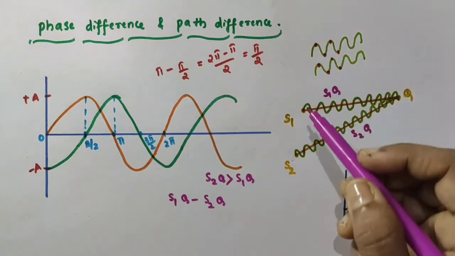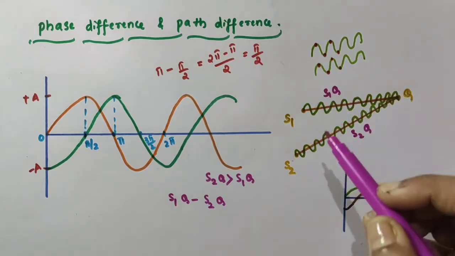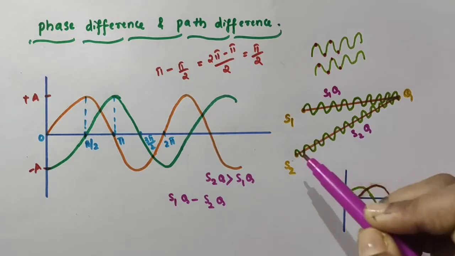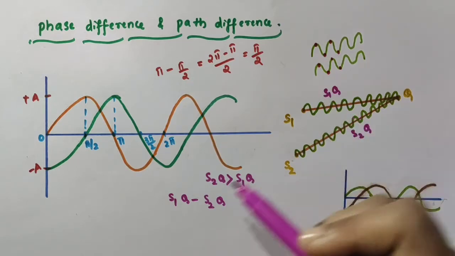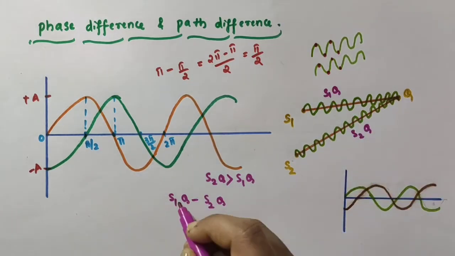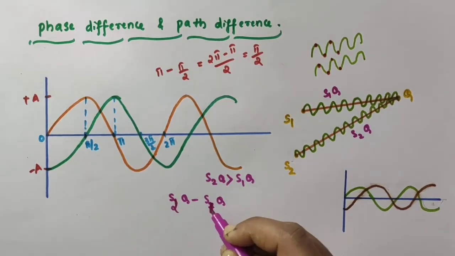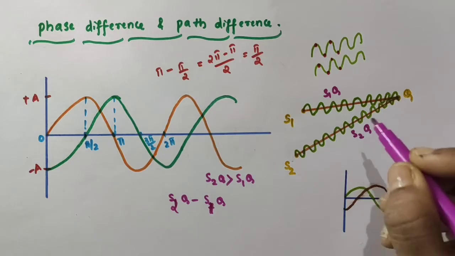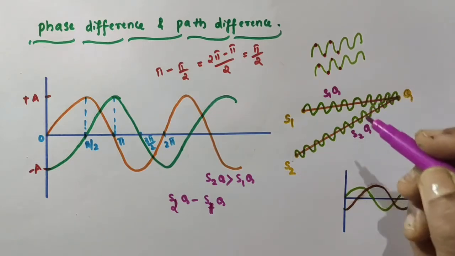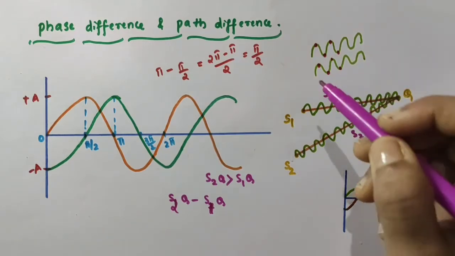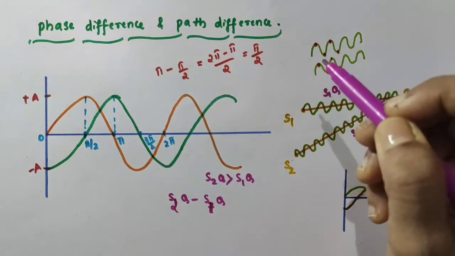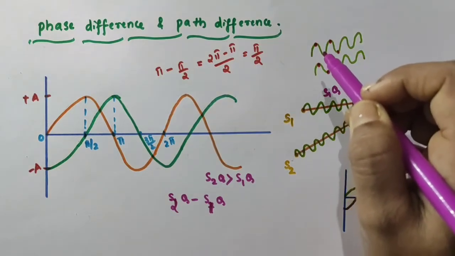Initially these two waves can be in phase, but since there is a path difference between them, S2Q minus S1Q, there can be a phase difference between the two waves. If they are in phase at the point Q, then the crest of the first wave will meet the crest of the second wave, and the trough will meet the trough.